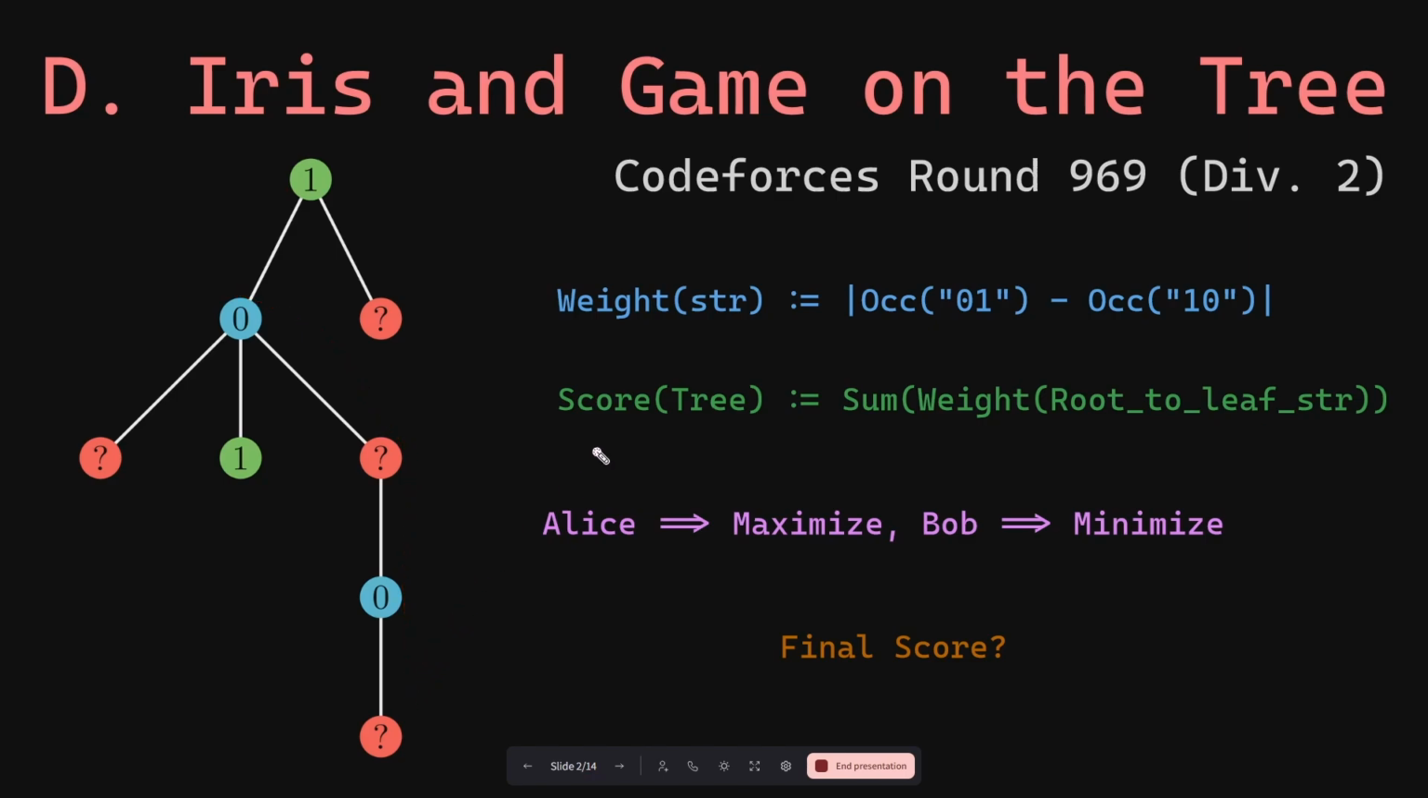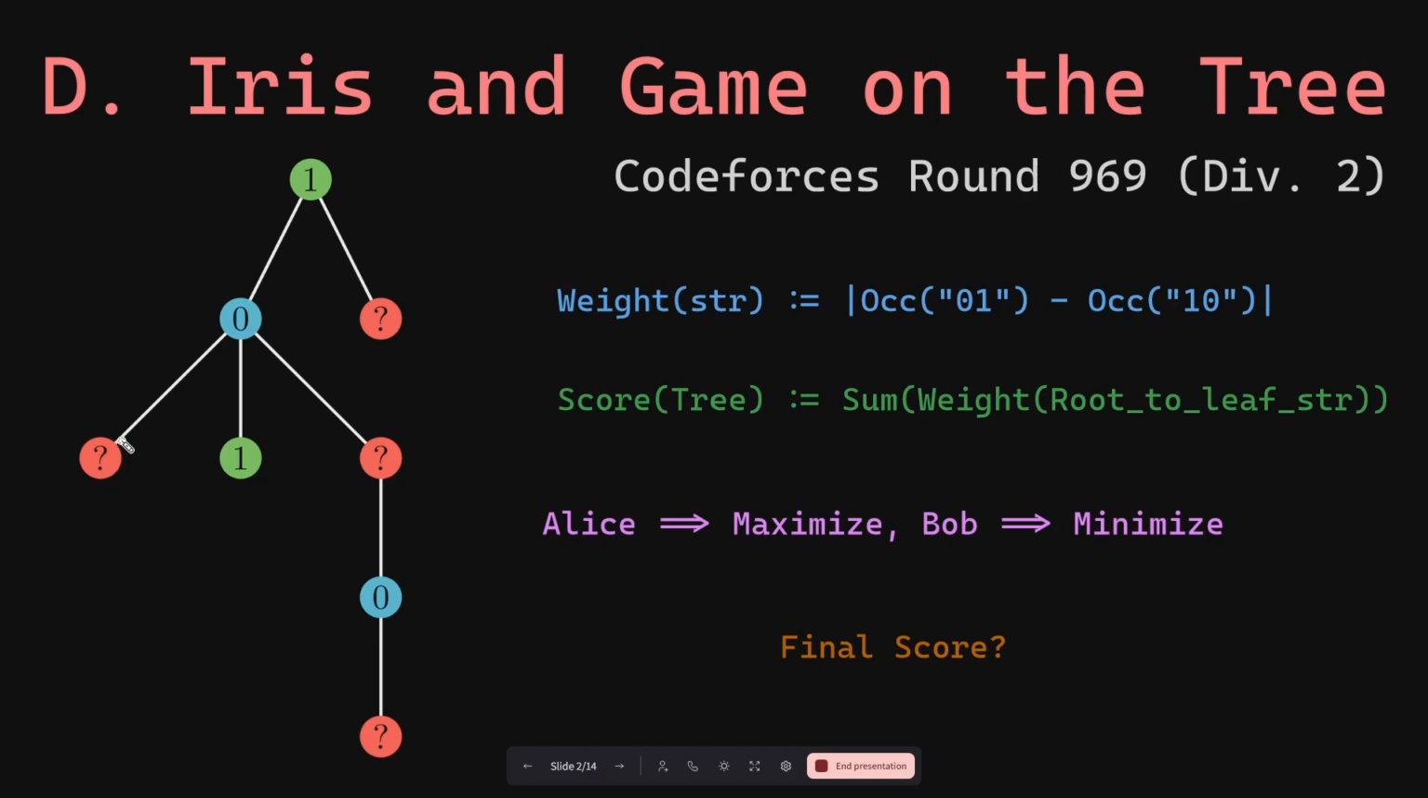a binary string that will have some weight. Then the score of this tree is defined to be equal to the sum of weight of all the binary strings that can be created along each of these leaves. However, the initial tree does not have just 1 and 0 on its vertices. It also has some question mark on the vertices, meaning that this value can be altered to be either 0